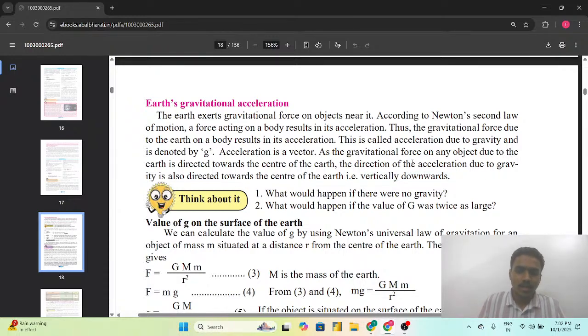As we saw above, the gravitational force acting on any object is towards the center of the earth. So is the acceleration due to gravity also acting towards the center of the earth, that is, vertically downwards? Yes, absolutely yes. So think about it, we have two questions.